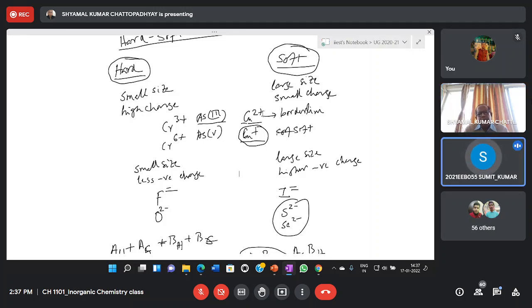What does soft mean? As I have told you in the beginning, soft means softer electronic cloud. So that means easy to polarize. Hard means harder electronic cloud, means those cations or anions which are hard to polarize, which are hard to deform, they are called hard acid or hard base.